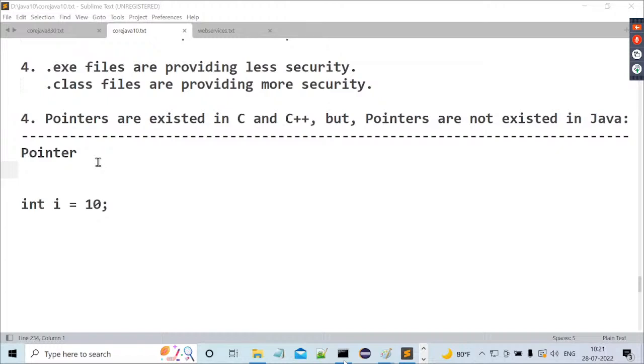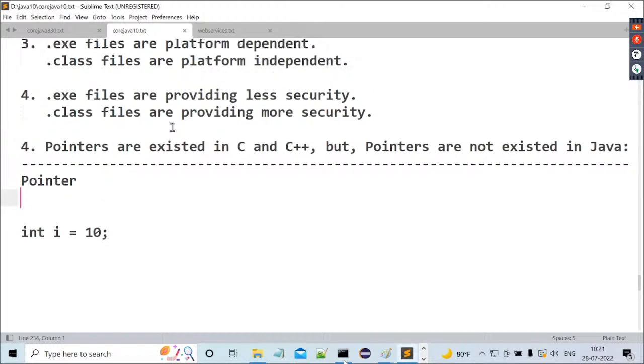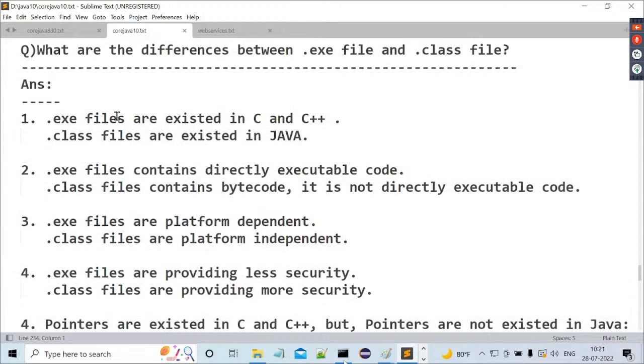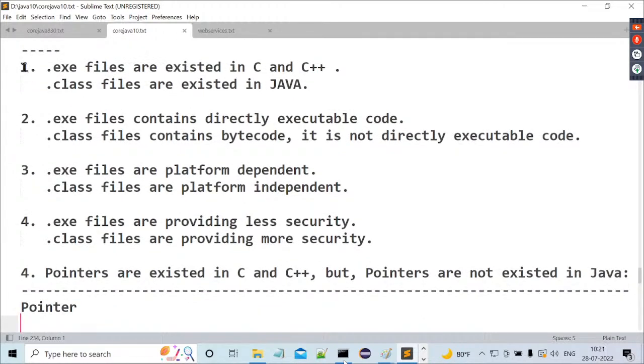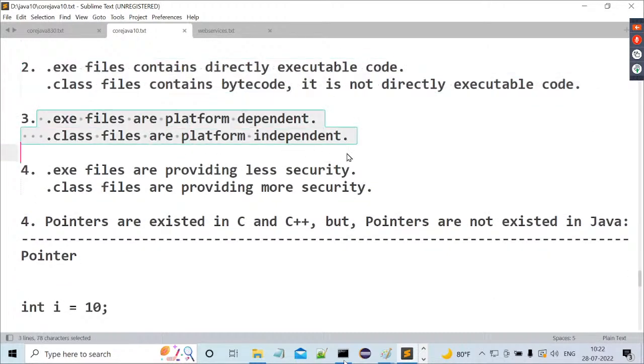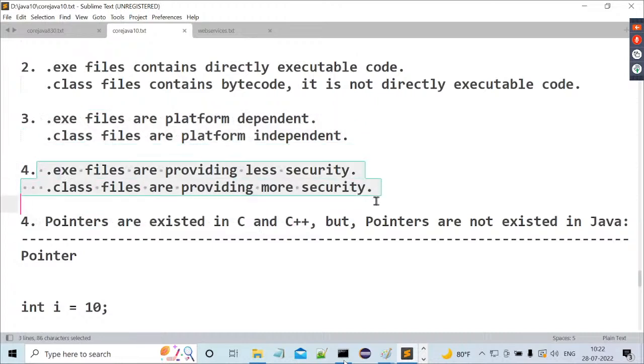Not only JVM, the total Java software is platform dependent. Next one, an important interview question: what exactly are the differences between .exe file and .class file? .exe files exist in C and C++, whereas .class files exist in Java. .exe files contain directly executable code, whereas .class files contain bytecode, which is not directly executable code. .exe files are platform dependent, whereas .class files are platform independent. Next one, .exe files provide lesser security, whereas .class files provide more security.